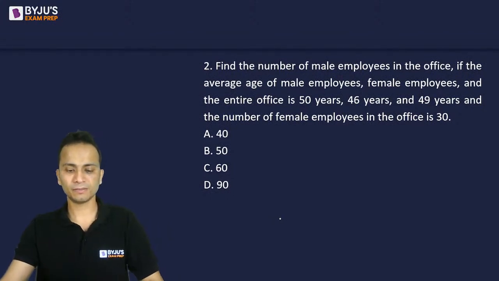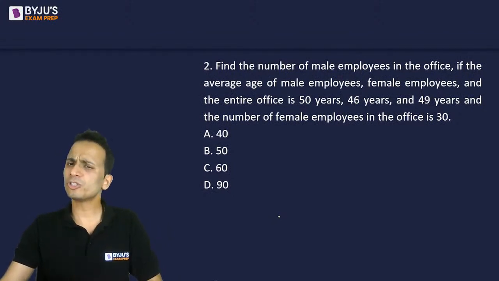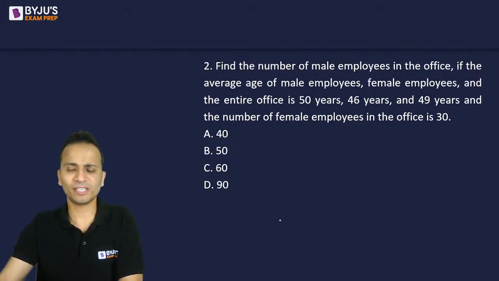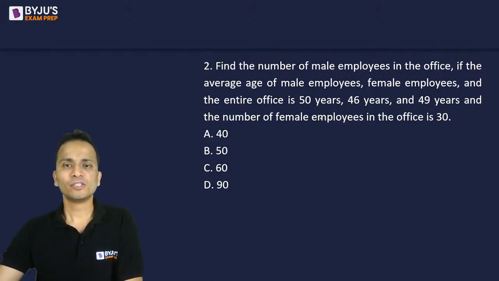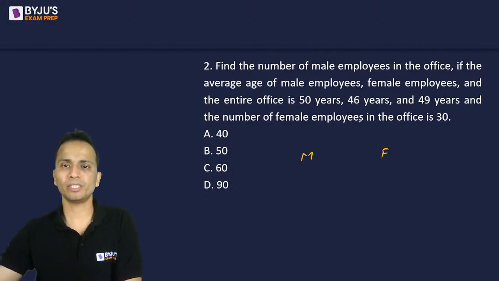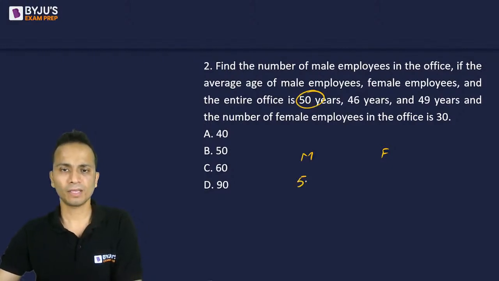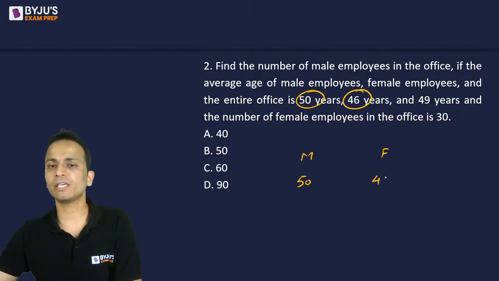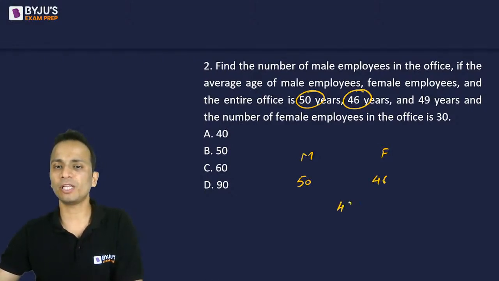Yes, any answer? This question should not take more than 30 seconds to find the answer. बहुत easy question है ये. So we have male employees, we have female employees. Now the average of male is 50. I'm using allegations. The average of females is 46 and the net average is 49.